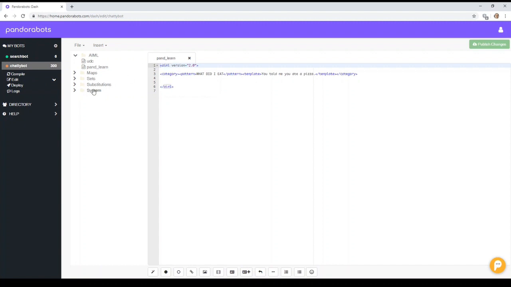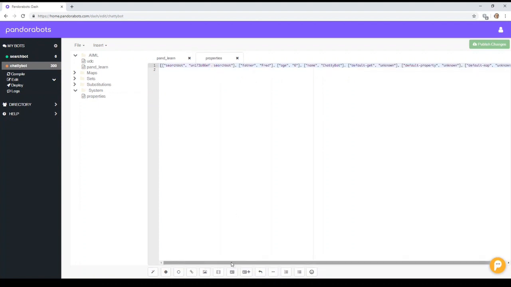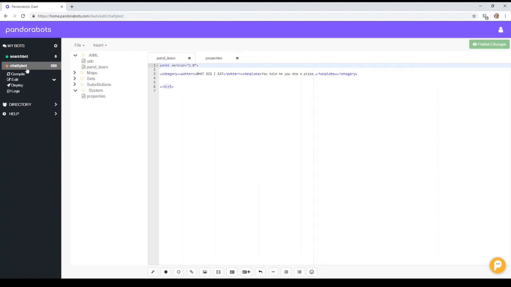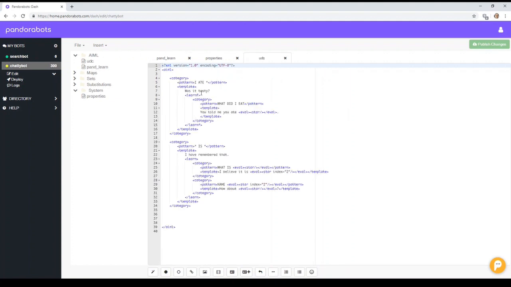Now, panned learn is a Pandora bot specific one, but if you go into your properties, you go learn file name. If you put an attribute of that, you can specify the name of the file that you want the bot to learn from. I personally wouldn't advise learn F because every time you use it, you have to recompile your bot in order for other people to be able to use these categories. It's nice to see what it's learning, but I prefer just to keep it as a normal learn tag.